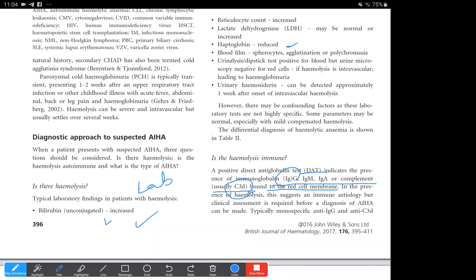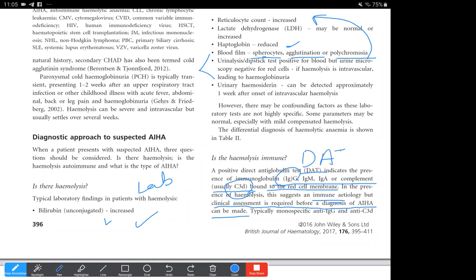also suggest this. In case of agglutinations, they are mostly seen in the cold hemagglutinin diseases, and there could also be spherocytes and polychromasia, with the polychromasia of course associated with increased reticulocyte count. So all these features, if they are there in the blood and the urine exam, would suggest an immune etiology. However, a clinical assessment is required before a diagnosis of autoimmune hemolytic anemia can be made. And for this, we will perform, of course, the DAT. When we clinically suspect immune hemolytic anemia, we'll perform the direct antiglobulin test.